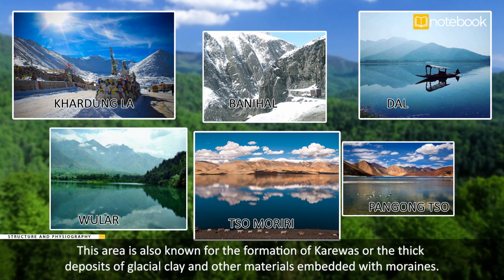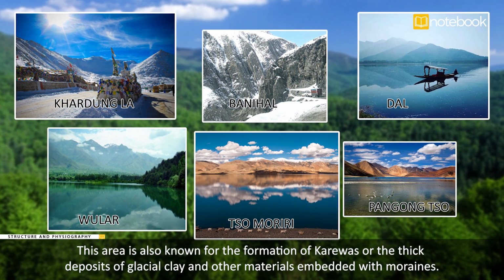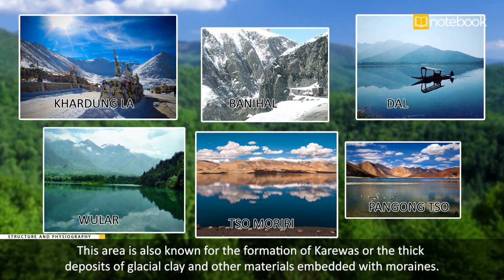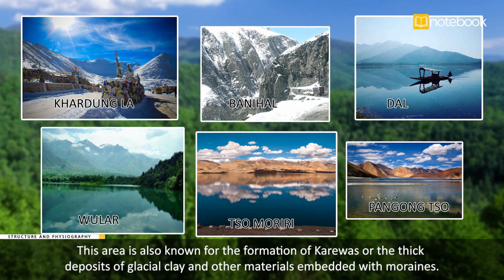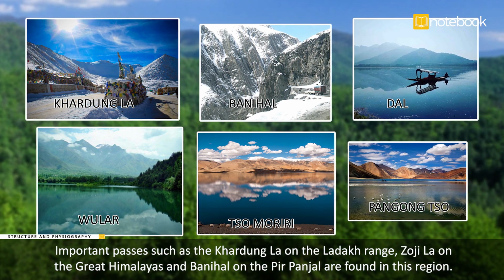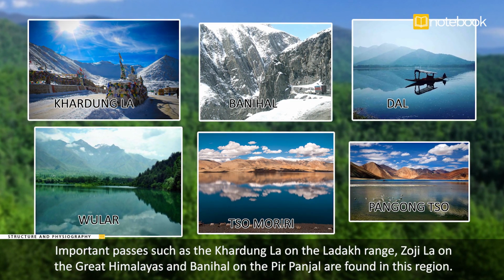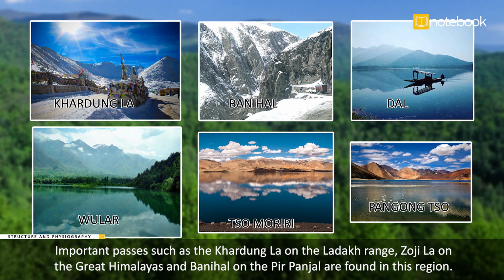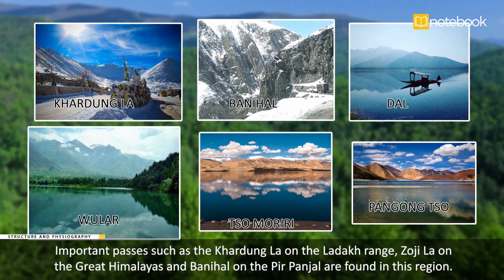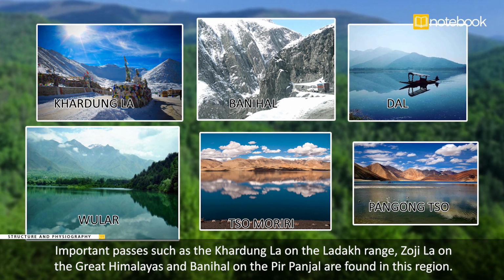This area is also known for the formation of karewas, or the thick deposits of glacial clay and other materials embedded with moraines. Important passes such as the Khardungla on the Ladakh range, Zojila on the Great Himalayas, and Banihal on the Pir Panjal are found in this region.